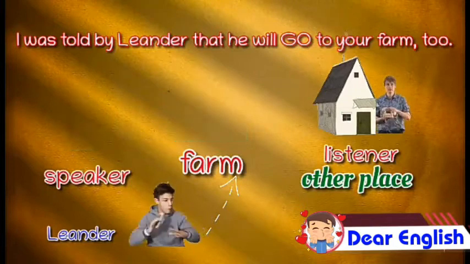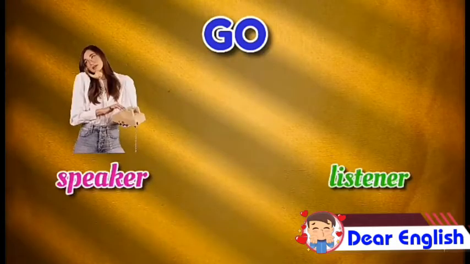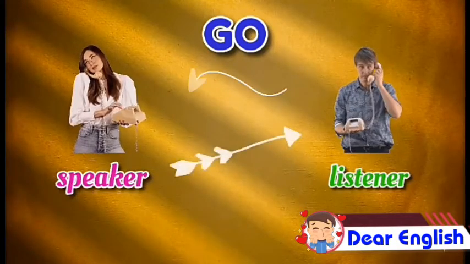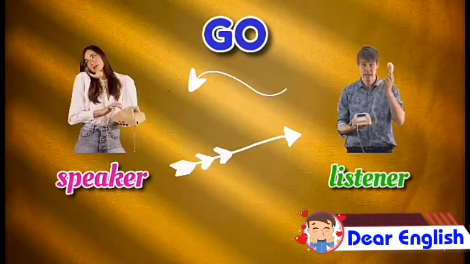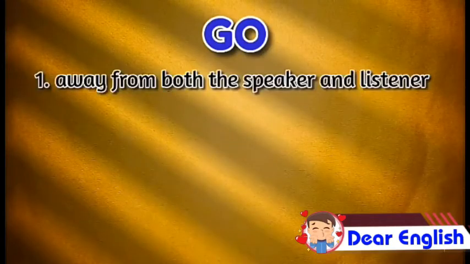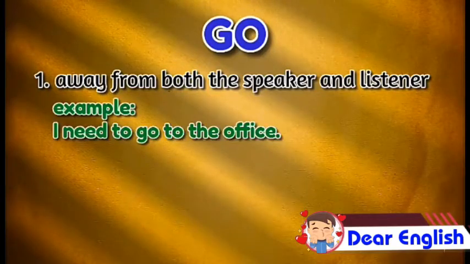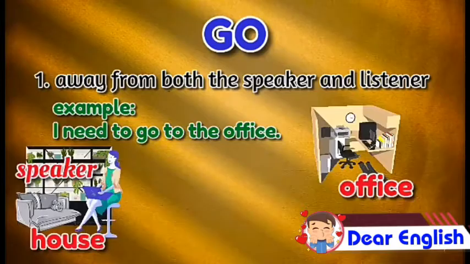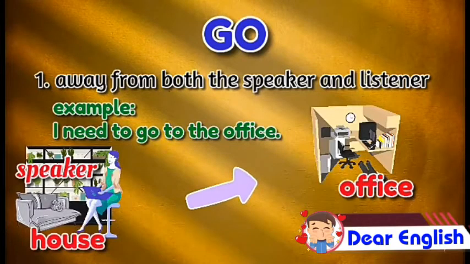Now, let's have our second verb, which is go. Same case with the verb come, we also need the speaker and the listener to discuss this easily. So, when to use the verb go? First, if the movement is away from both the speaker and listener. Example, I need to go to the office. In this example, we have to consider the reference point of the speaker, which is the house. So the movement is away from the house.